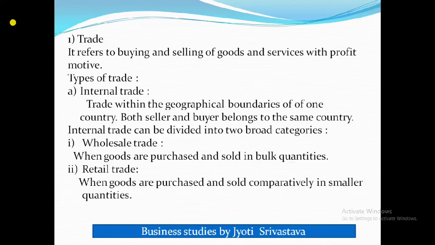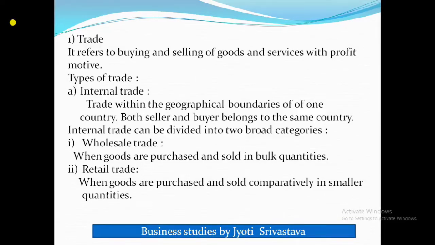Clear? They purchase in bulk from the manufacturer or the producer, store it in their godown, and then sell it in small quantities to the retailers. Then what is retail trade? Retail traders you must have seen near your houses, the small grocery stores.